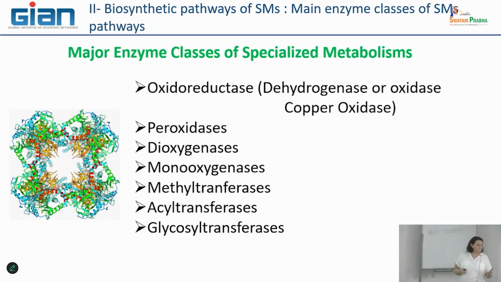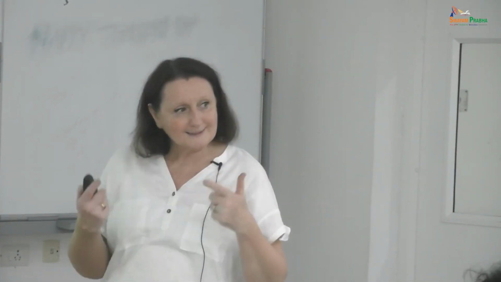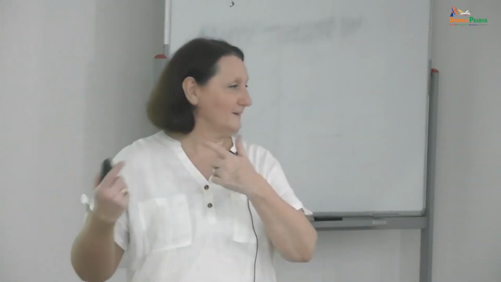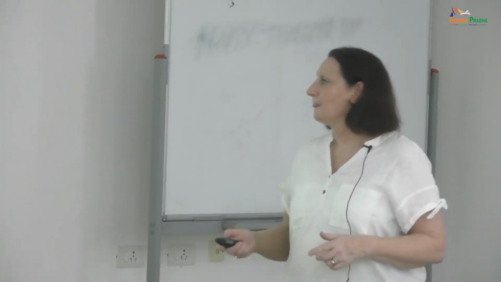So what I propose to you is to present at least these families that are very important, and just to explain what are their main catalytic activities, because you will see that some of them have not only one catalytic activity, they can also have other catalytic activities, which starts to be complex to decipher when we want to understand how a precursor is transformed, okay, into a product by this type of molecule.